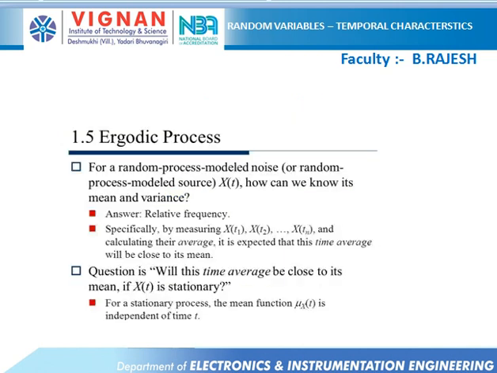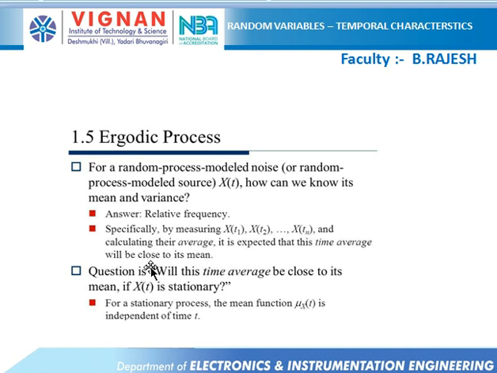Next, for a random process, a noise source: how can we know its mean or variance? The answer is that it depends upon the relative frequency, specifically by measuring the values of x of t from 1 to n and calculating the average. The time average should be equal to the mean.